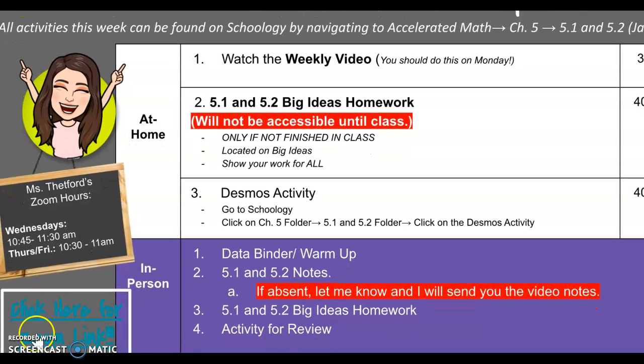I did add the Zoom link here. Keep in mind that Zoom times are from 10:45 to 11:30 on Wednesdays, and then Thursdays and Fridays they're at 10:30 to 11.